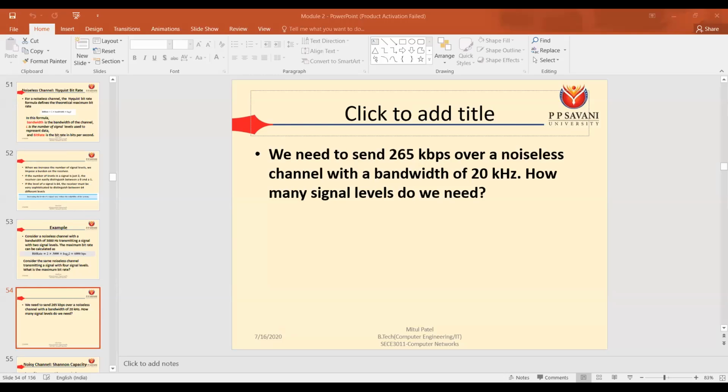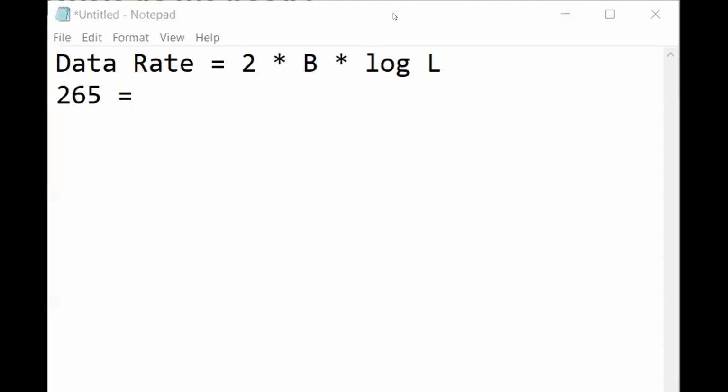Okay. Is the notepad visible? Is the notepad visible to everyone? No, sir. Yes, sir. No, sir. No, sir. Okay. So is it visible now?